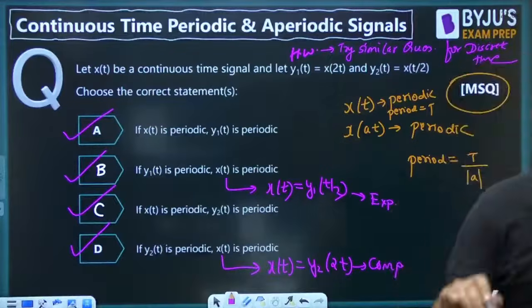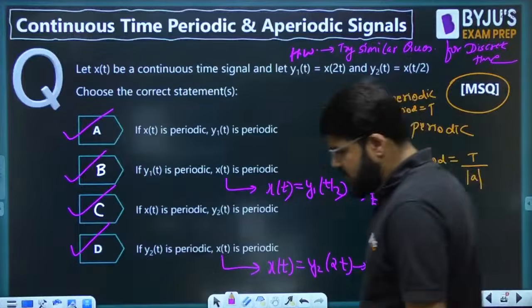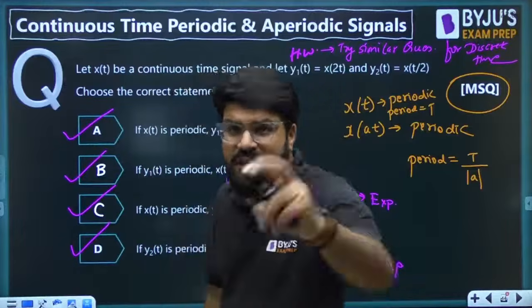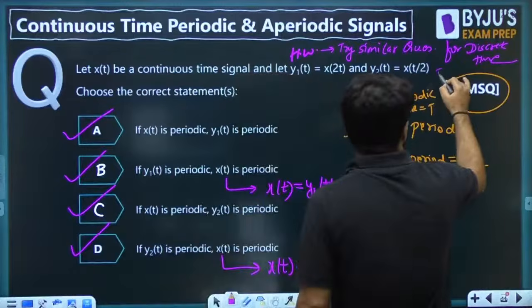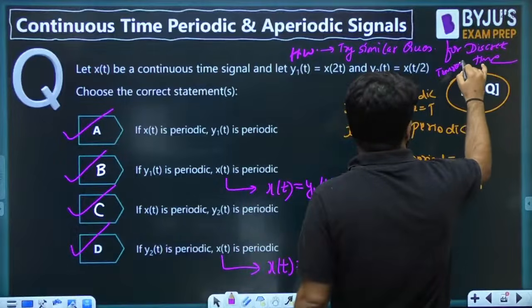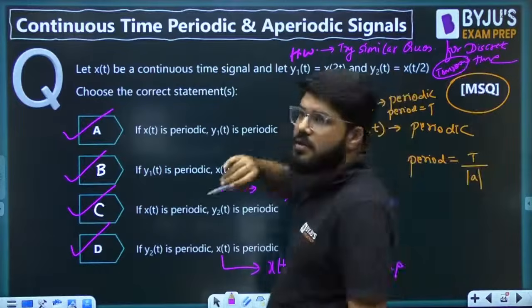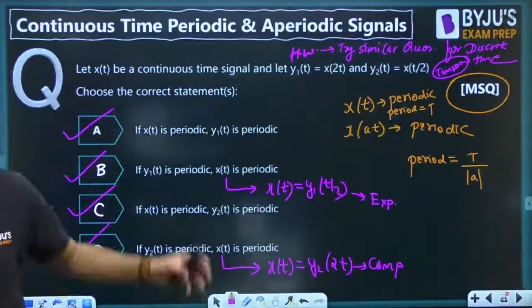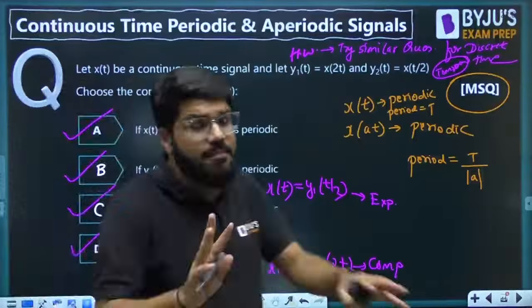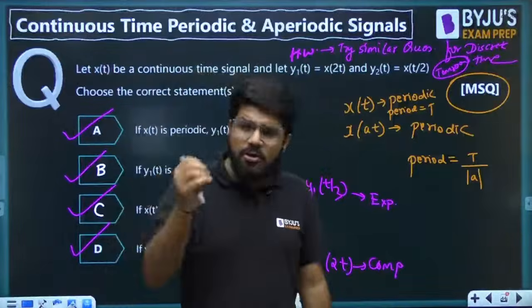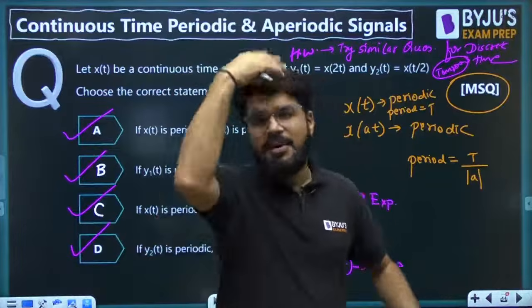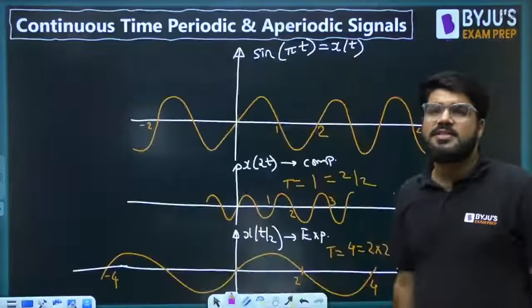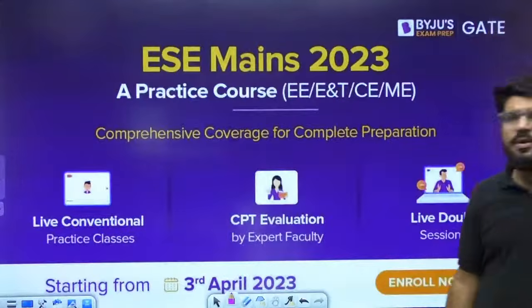Please try it out, and I will explain it to you tomorrow. We will discuss what happens in discrete time. Still all 4 options are correct, maybe there are some changes. Just try it out of curiosity, because today I haven't started discrete time, but I will help you with the complete details of discrete time signals tomorrow.